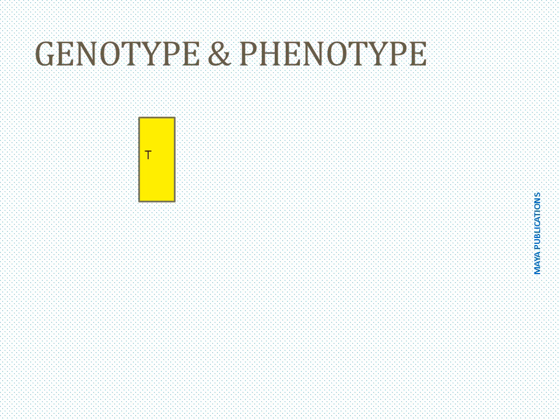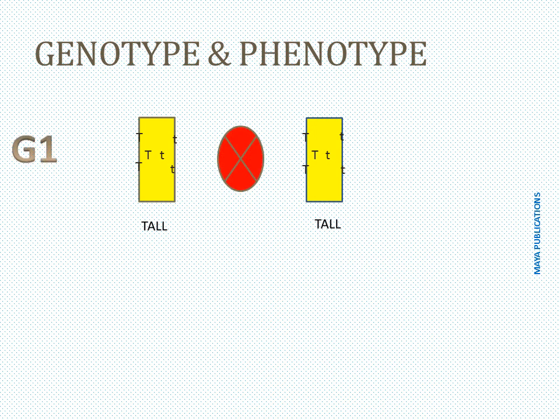Here, two heterozygous parents for a particular trait, say for tallness, are crossed. This is the first generation. Now see what happens in generation 2.